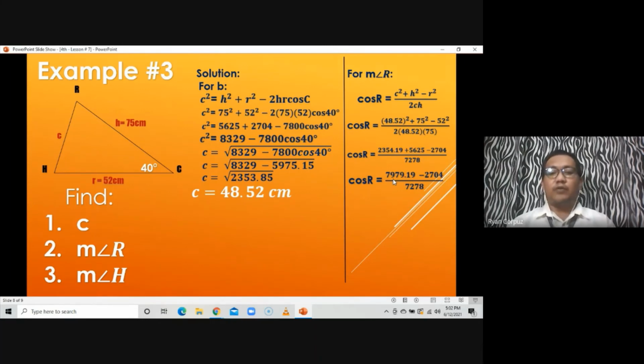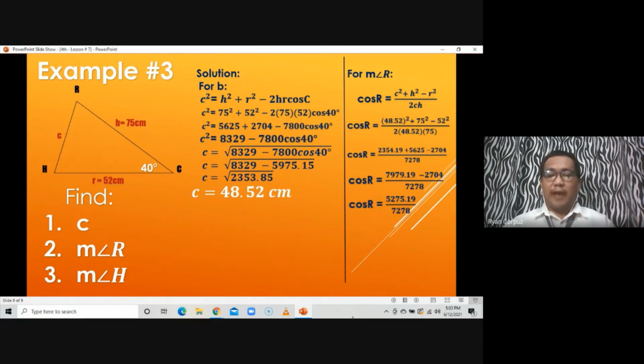So minus 2,704 all over 7,278. Subtract the numerator, magiging cosine R is equal to 7,979.19 minus 2,704 is equal to 5,275.19. Then divided by 7,278. So, to solve for measure of angle R, again, using your scientific calculator, press shift first or second function,